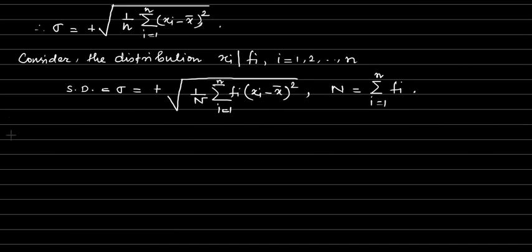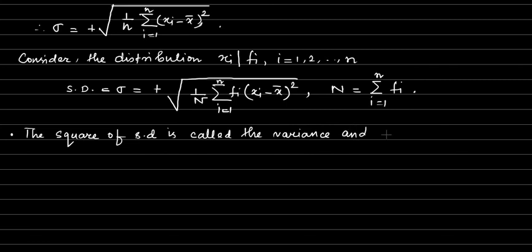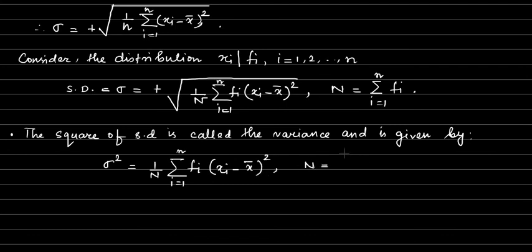That is, the square of standard deviation is called the variance, and is given by sigma square equals 1 by N summation i equals 1 to n fi into (xi minus x bar) whole square, where capital N is summation over i of fi. So this is the square of the standard deviation.